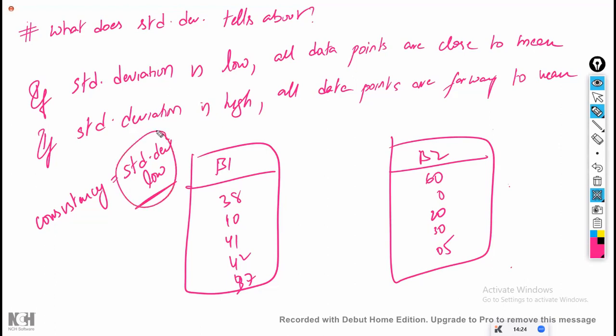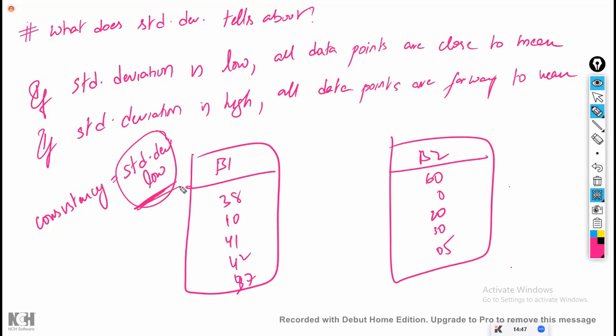Right? So consistency means standard deviation is low, and in the IPL auction, this is one of the most important parameters. They will check the standard deviation value. Only if the standard deviation value is very low, they assume that this player is a consistent player. Consistently, he will play this many matches, minimum these many sixes or this many fours, whatever it is. The word consistency comes with respect to standard deviation.